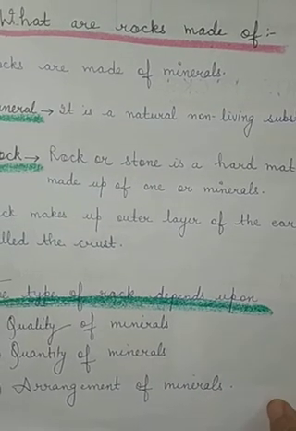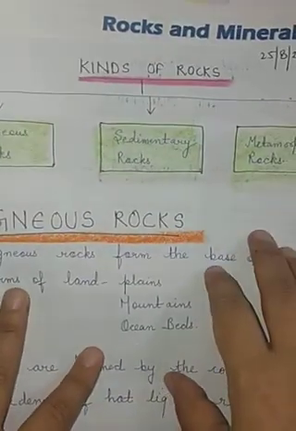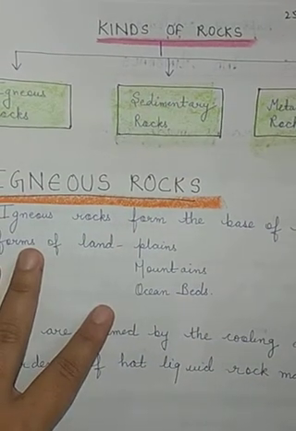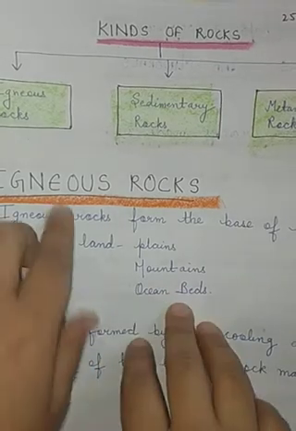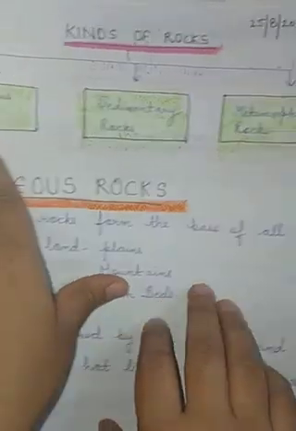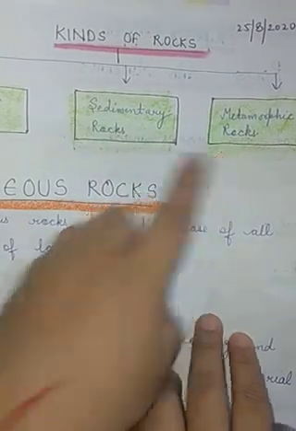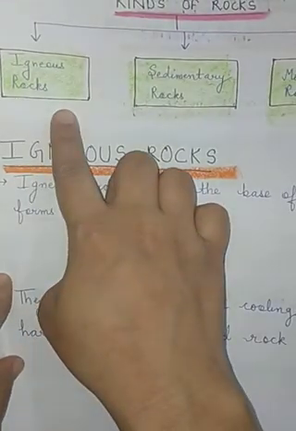Now we are going to discuss igneous rocks, and before that you should know the kinds of rocks. I have told you that on the basis of the minerals there are three kinds of rocks: igneous rock, sedimentary rock, and metamorphic rock. Today we will discuss the first kind of rock, that is igneous rock.